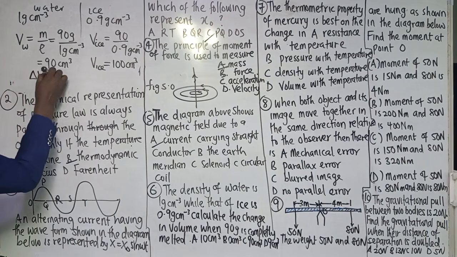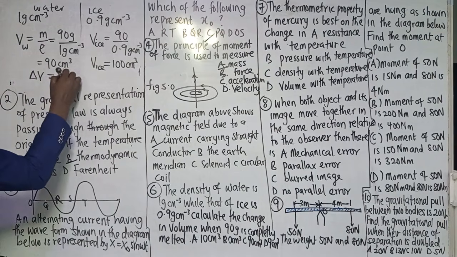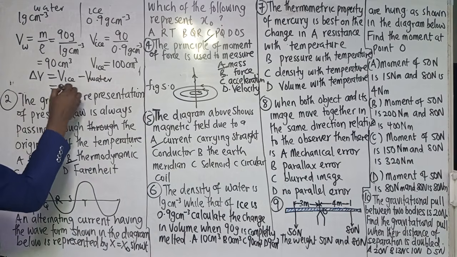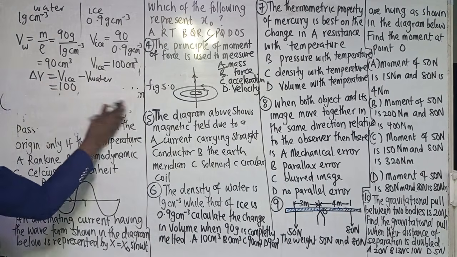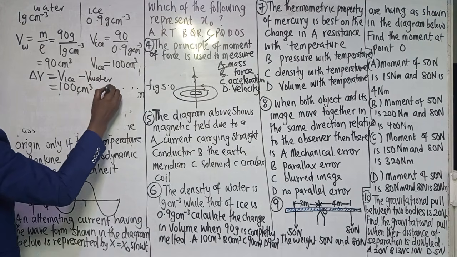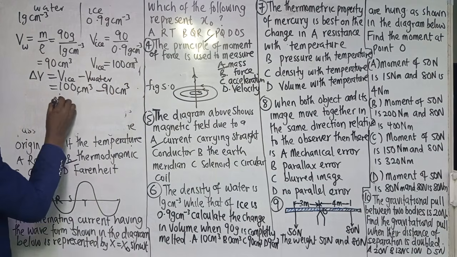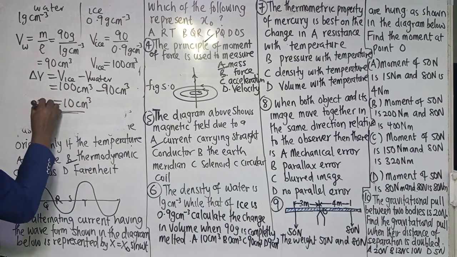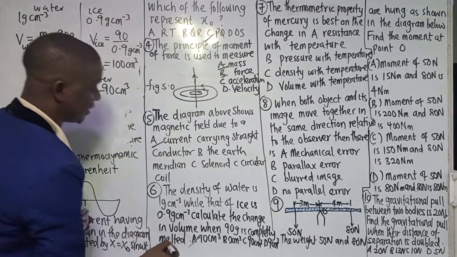So the change in volume will now be equal to the volume of ice minus the volume of water. That will lead us to 100 centimeter cube minus 90 centimeter cube, and that is 10 centimeter cube, which is the change in volume. So we are going to have our answer as 10 centimeter cube.